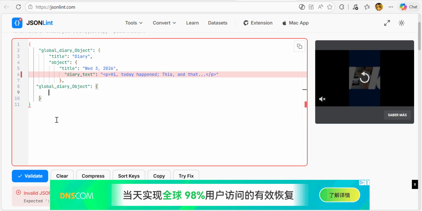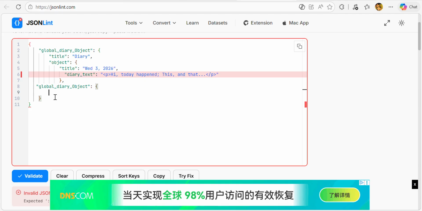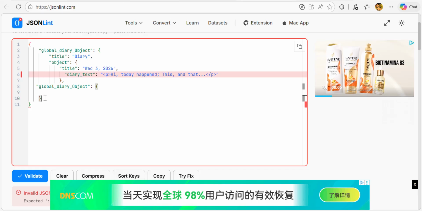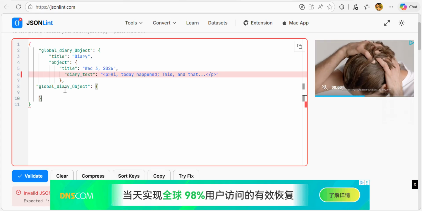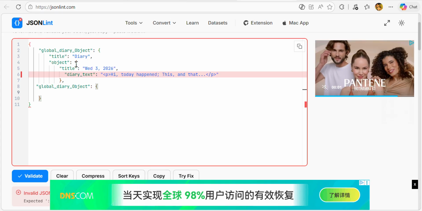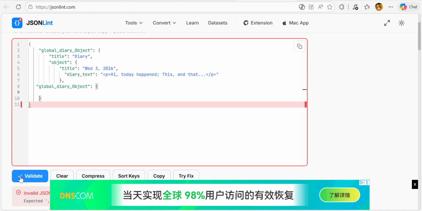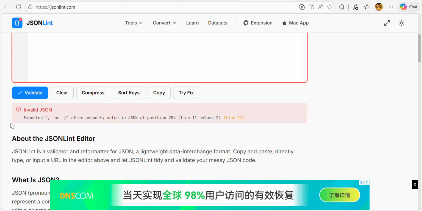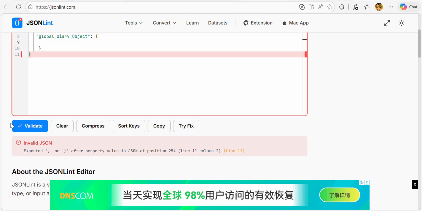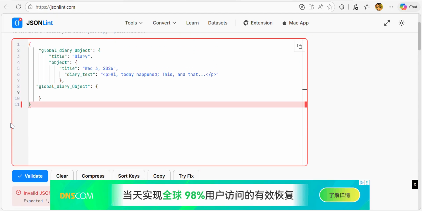And let's see, before I do it, I will make sure that it doesn't have any error. It says that we have this open here. Let's validate to see what the error is, and it says that it's expecting a bracket.